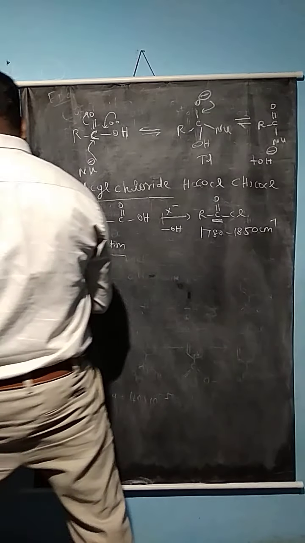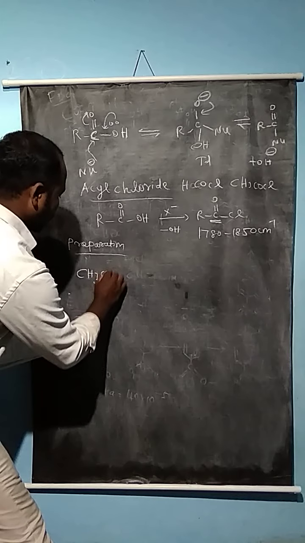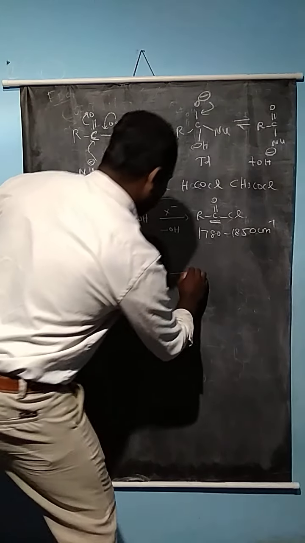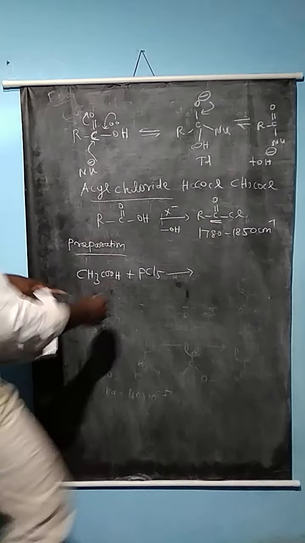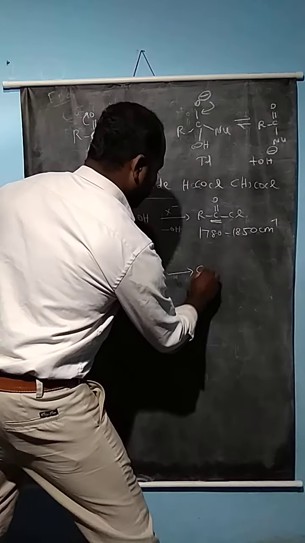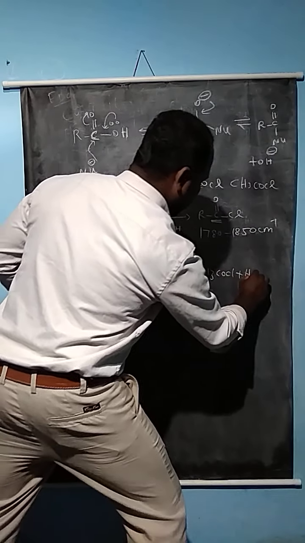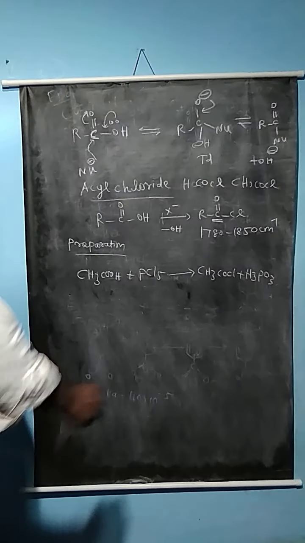So here the acetic acid. When acetic acid is reacted with PCl5 compounds, acyl chloride is actually prepared: CH3COCl plus H3PO3. So phosphorus acid is also the byproduct.